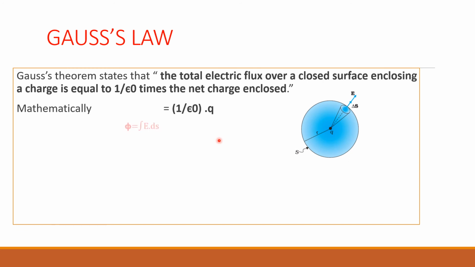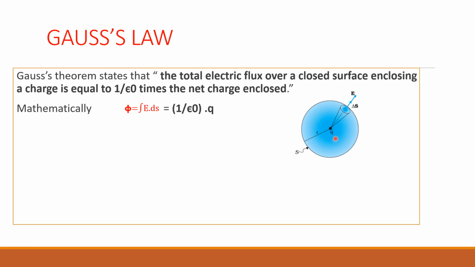Mathematically, Gauss law is given by total electric flux, that is phi is equal to, we have written this formula, phi is equal to integral E dot ds, right? So phi is equal to integral E dot ds is equal to 1 by epsilon naught times the charge enclosed. What is the meaning of charge enclosed? See, this is our spherical surface, closed surface. How much charge is there inside this? Okay, in this particular example, one charge Q is kept here. It's not necessary that you should keep the charge at the center itself. Okay, anywhere you can keep the charge, but the closed surface should enclose this charge.